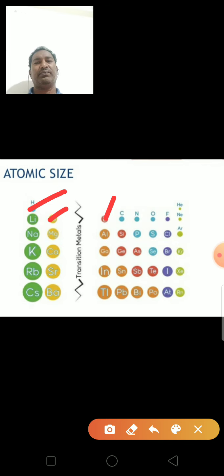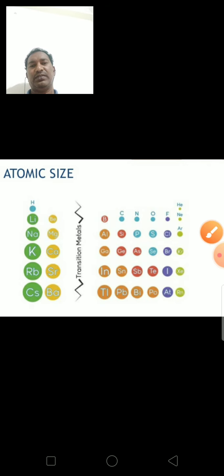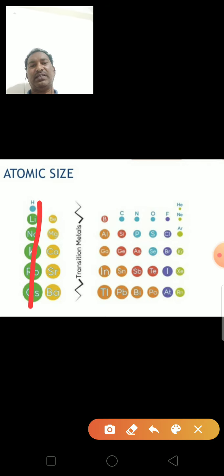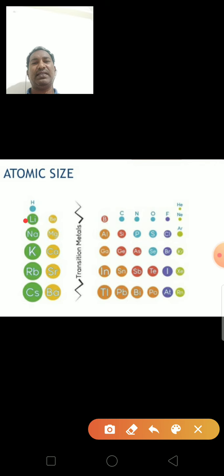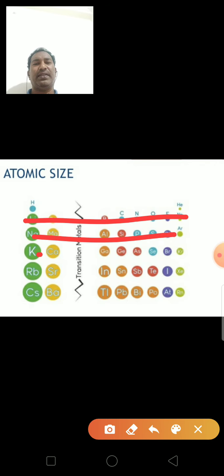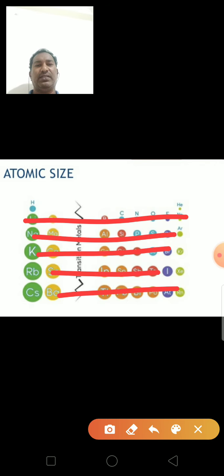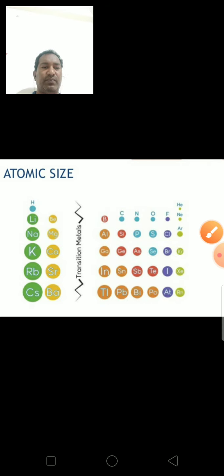From left to right in periods, atomic size gradually decreases. So atomic size gradually increases from top to bottom in every group and decreases from left to right in periods. In this diagram, these are the atomic sizes.